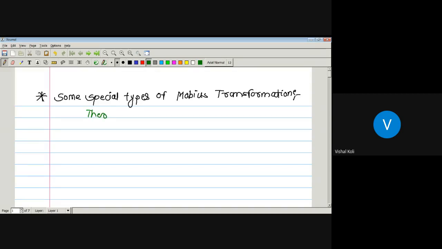The first one is translation. The second one is rotation.